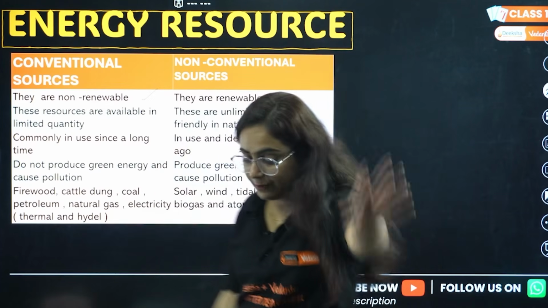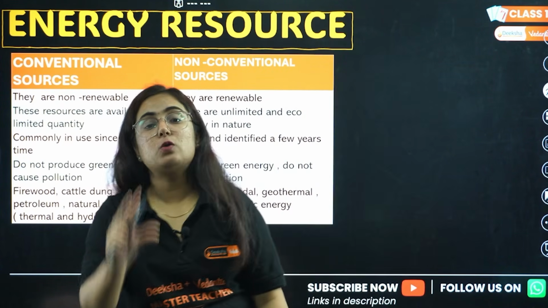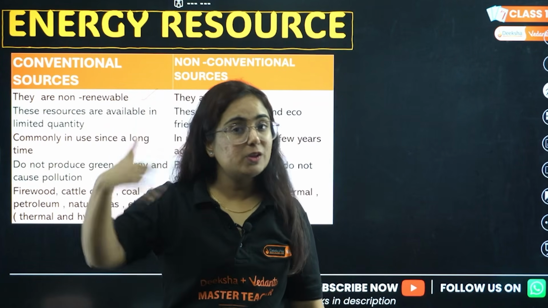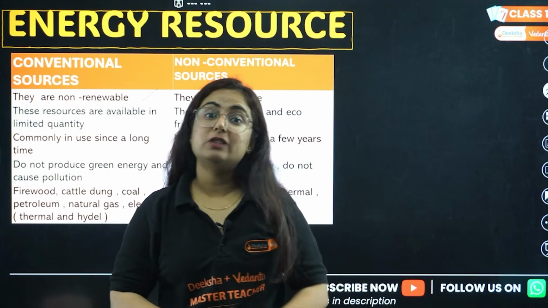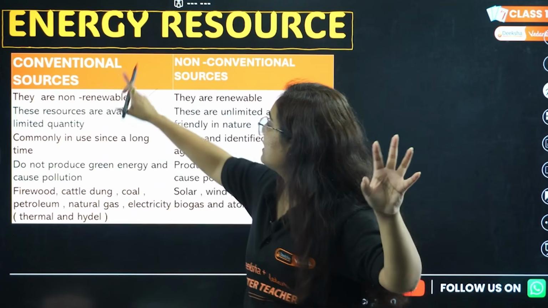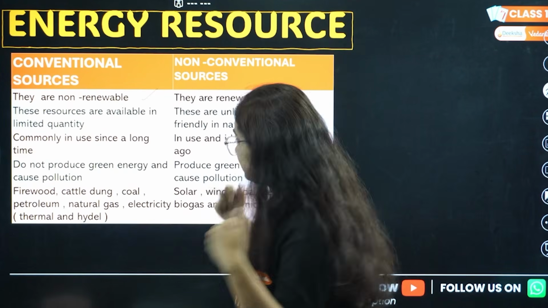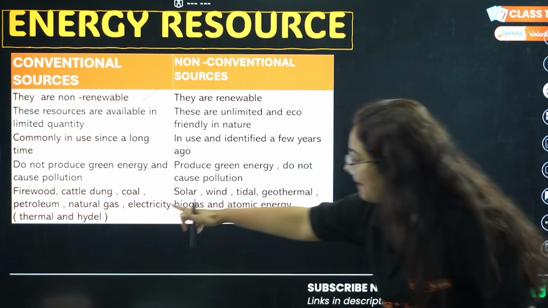So basically, conventional resources are those which were used by the people since a long time, like coal. Coal was used for cooking or not? Yes. For energy in trains or not? Yes. So those older ones are known as conventional sources. They do not produce green energy. Why? Because they cause pollution. End up with examples.